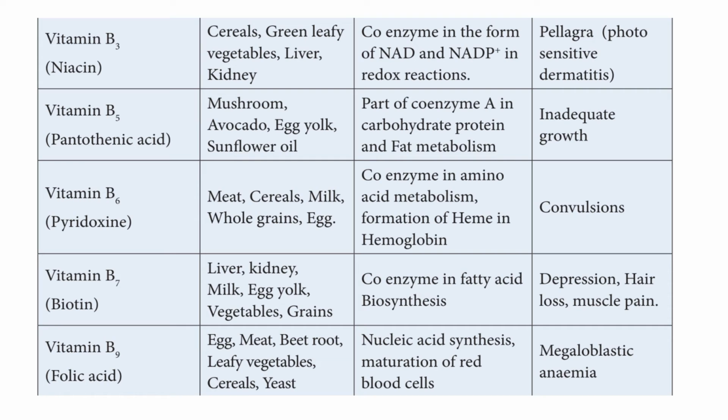Then let us move on to vitamin B9, folic acid. The sources of folic acid: egg, meat, beetroot, leafy vegetables, cereals, yeast. Functions of vitamin B9: nucleic acid synthesis, maturation of the red blood cells. Then the deficiency disease caused by vitamin B9 is megaloblastic anemia.